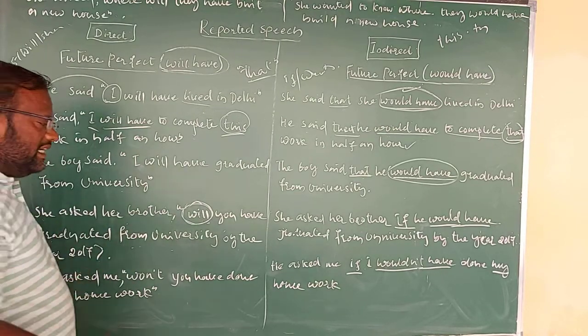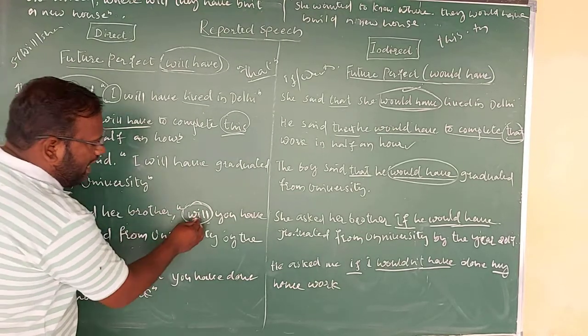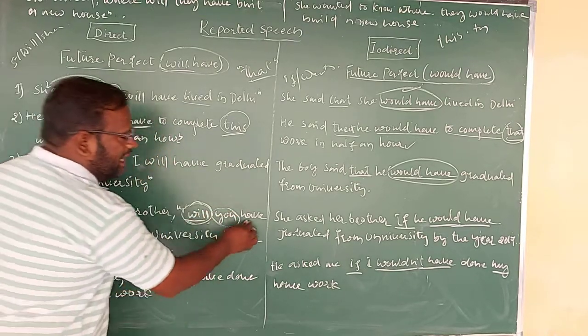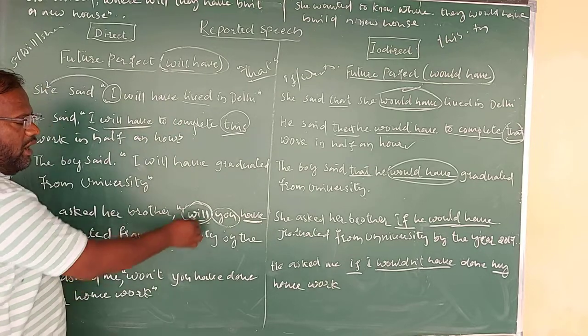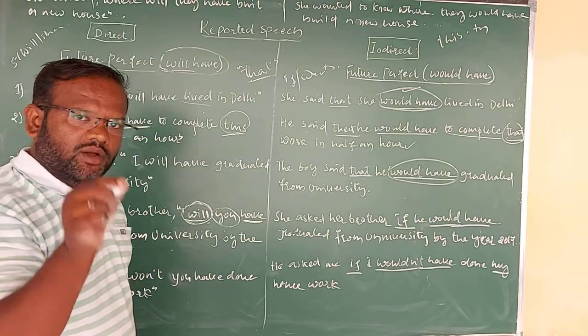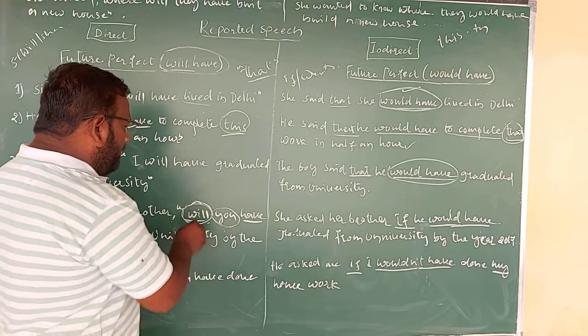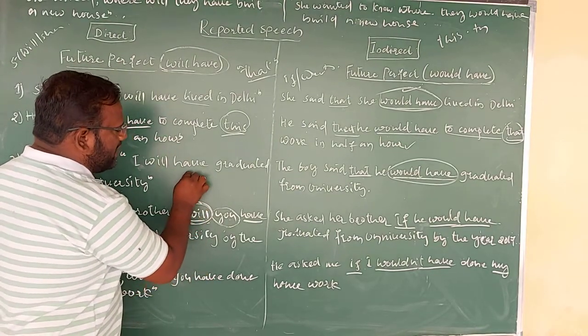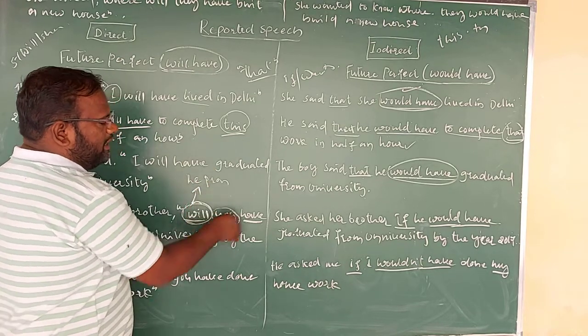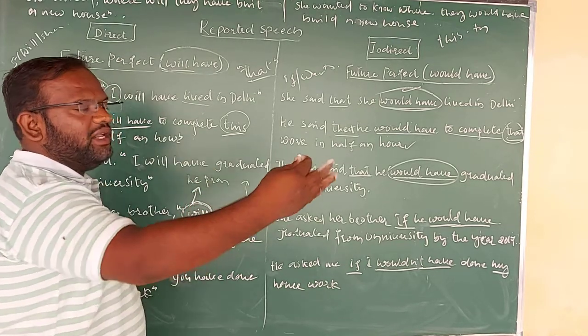Here you can find slight changes, my dear children. We have used "will", then the pronoun "you", then at last "have". "Will you have" is the questioning form. Whenever the questioning or interrogative form comes, obviously we first use the helping verb, then the pronoun, and later the other parts continue.